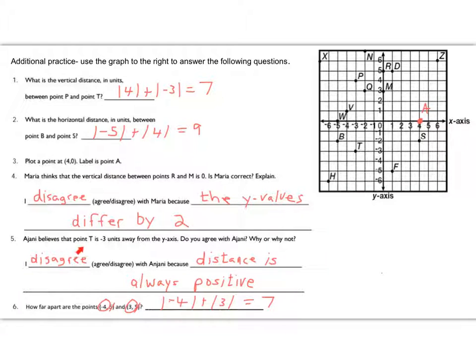Hanji believes that point T is -3 units away from the y-axis. So if you look at point T, you see that it's 3 away and in the negative direction, but you don't talk in terms of being -3 units away. If you're talking about distance, distance is always positive. So if it said that Hanji believes that point T is 3 units away, I would say, yes, we're good to go. But you don't say that something is -3 units away from the y-axis. All right, go ahead and turn to the next page, please.